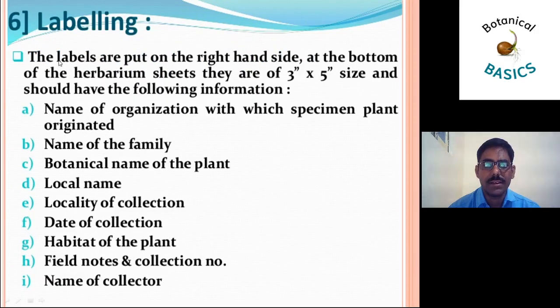Sixth point is labeling. The label is put on the right hand side at the bottom of the herbarium sheet. It is of 3 by 5 inch size and should have the following information: first of all, name of organization, name of family, botanical name of the plant, local name, locality of collection, date of collection, habitat of the plant, field notebook and collection number. Last, name of collector.